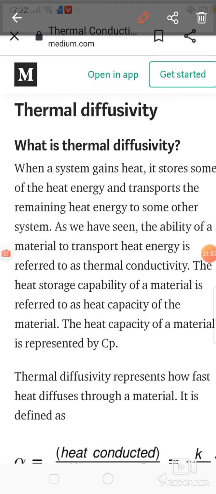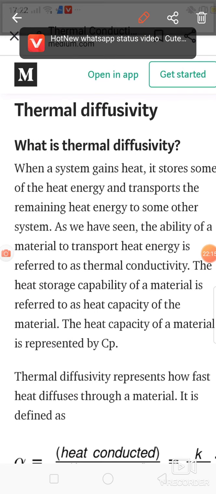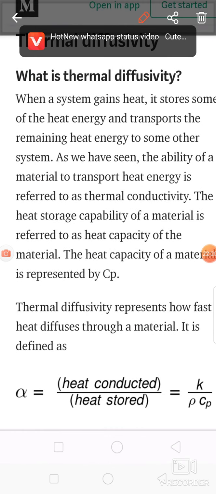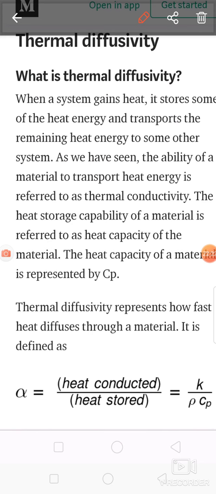So what is meant by thermal diffusivity? Thermal diffusivity represents how fast heat diffuses through a material. So we have to consider any material, and from that material, how fast the heat diffusion takes place, that is nothing but the thermal diffusivity of that particular material. And it is defined as the ratio of the heat conducted to the heat stored, and it is denoted by alpha.